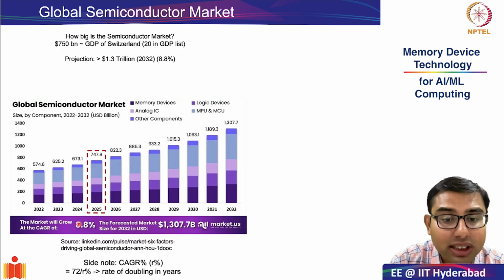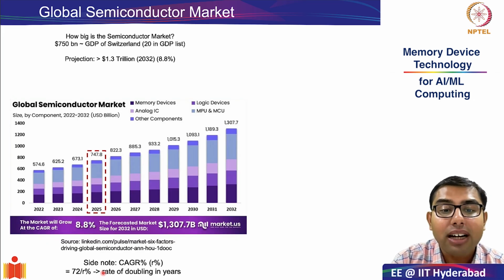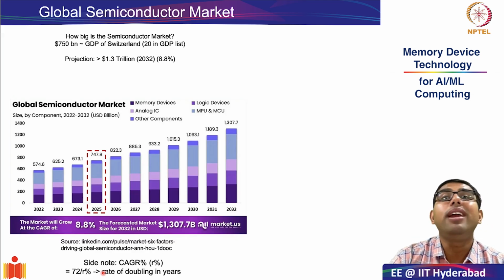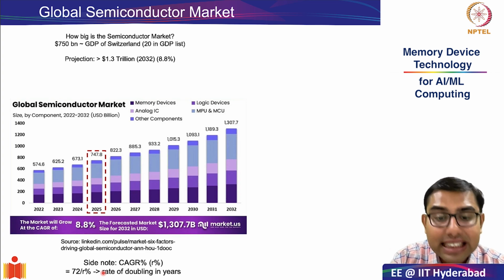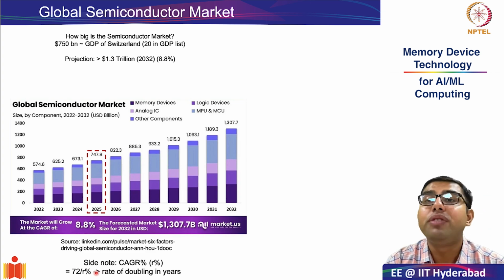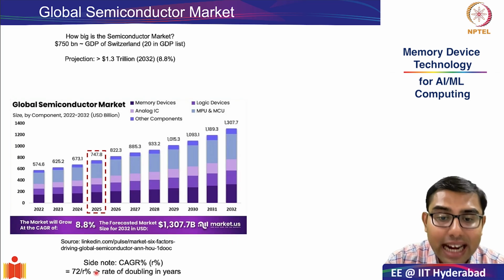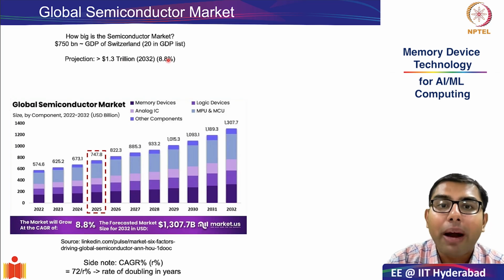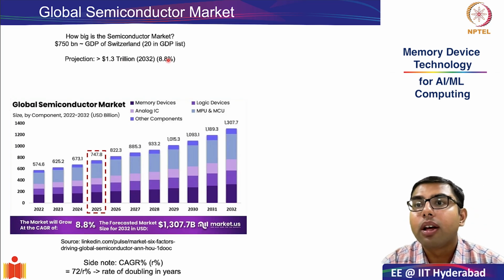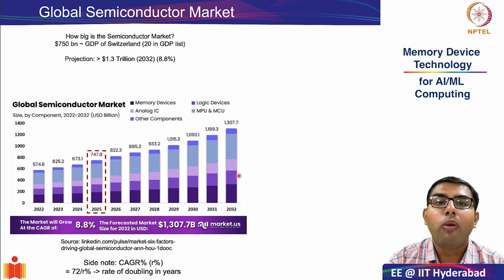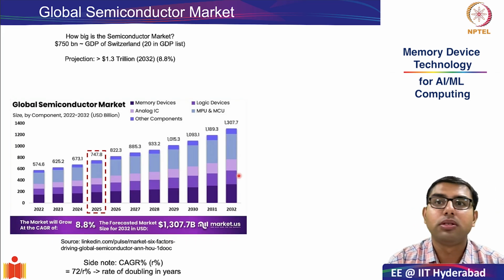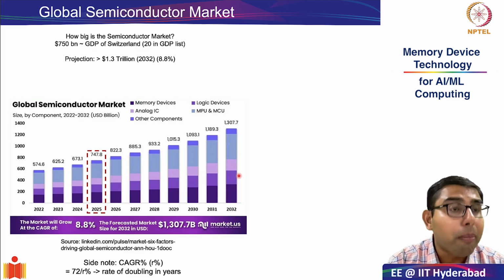A CAGR of 9% roughly means that the semiconductor market will double every 8 to 9 years. This is what is indicative of this CAGR rate. And at this growth rate, it is projected that by 2032, the semiconductor market will become equivalent to $1.3 trillion. That is a huge number.